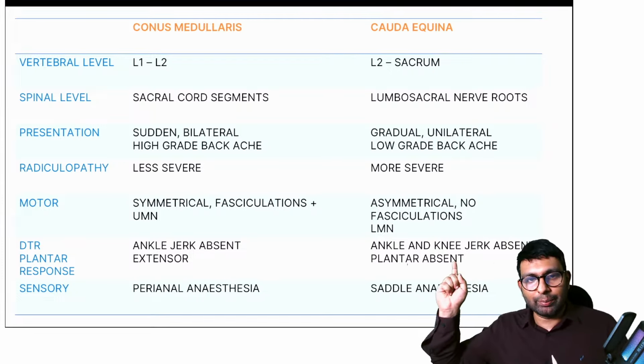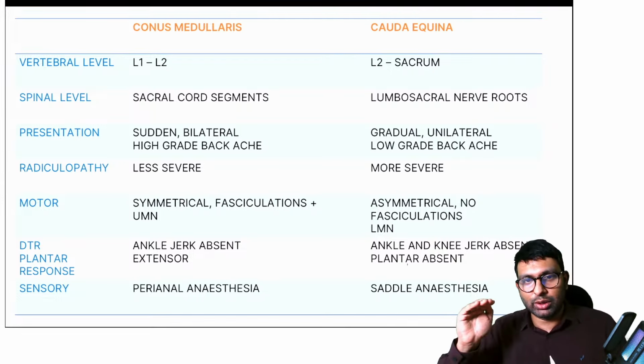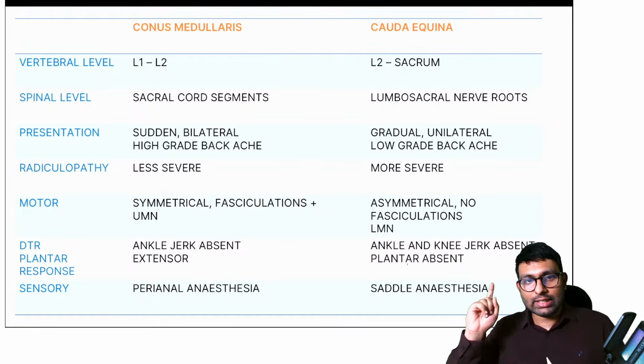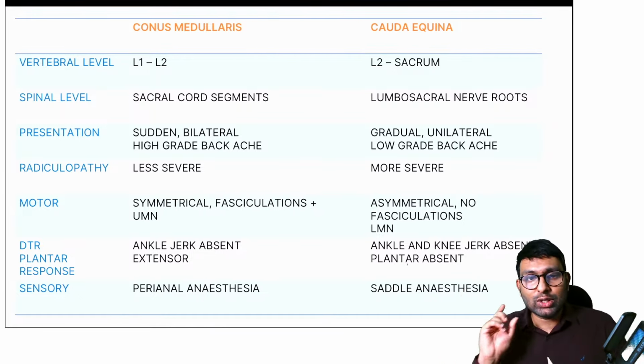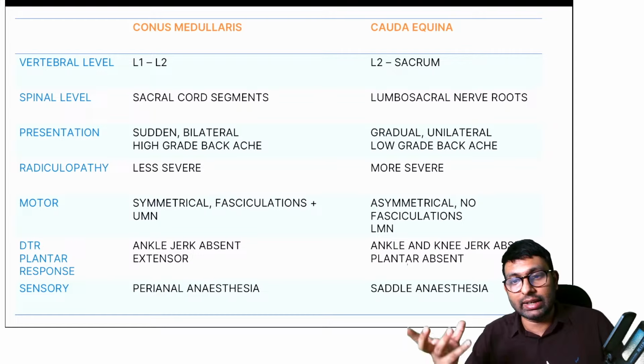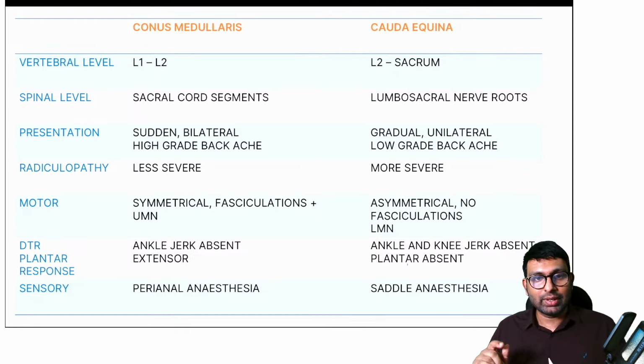See, vertebral level. Conus medullaris ends at L1, L2. Cauda equina starts from L2 all the way till sacrum. Spinal level, conus medullaris only has sacral cord segments, not roots. But in cauda equina, they have roots. They are lumbosacral nerve roots, both lumbar and sacral.